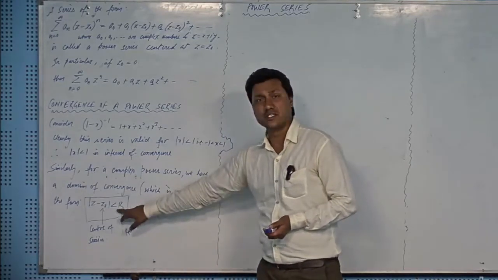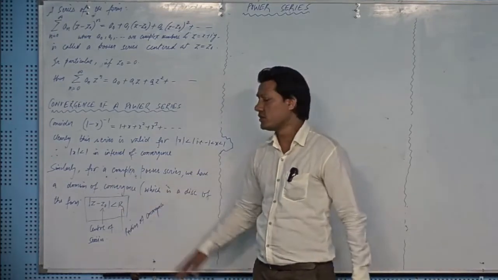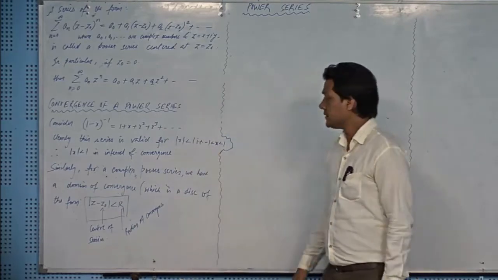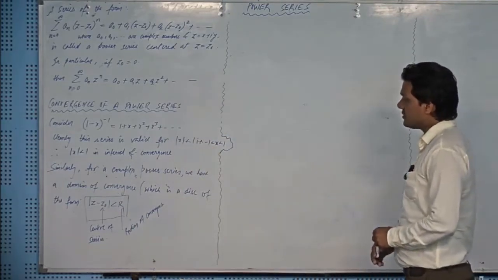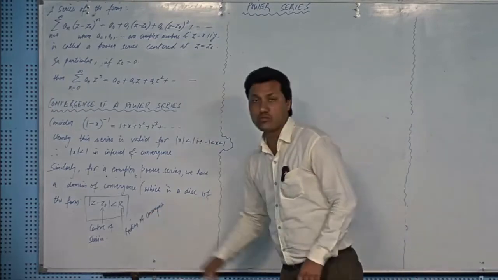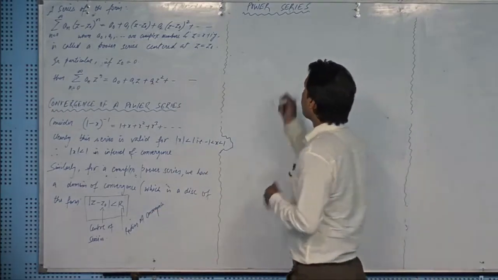And it may be infinity. For an entire function, it may be infinity. We'll talk about that later, right? Okay. So we have a formula to find this radius of convergence, and I am writing those formulas.